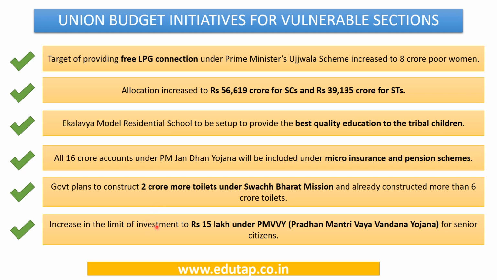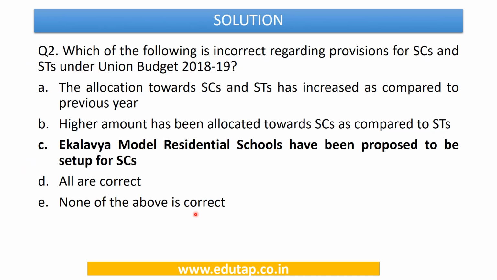Also, the limit for investment has been increased to rupees 15 lakh under the Pradhan Mantri Vaya Vandana Yojana. This is the scheme for senior citizens, and the investment limit under this scheme has been increased to rupees 15 lakh. So now we can answer this question. In this question we are being asked about the provisions for SCs and STs. In option number C, it has been mentioned that Eklavya model residential schools have been proposed to be set up for SCs, which is incorrect because these schools are going to be set up for STs or tribal children. So option number C is the correct answer.